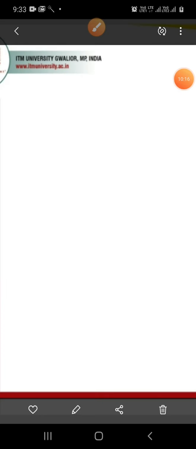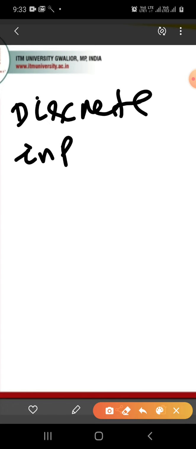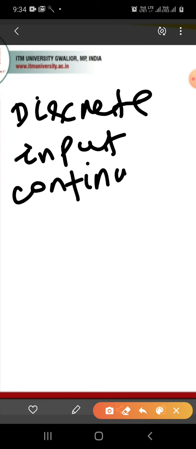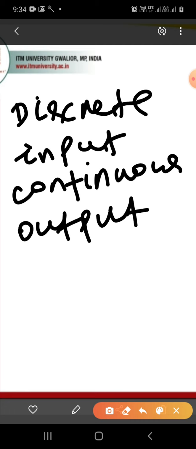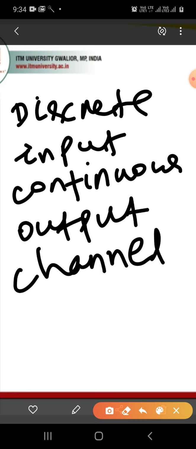Now the next channel is the discrete input continuous output channel. Here I want to discuss it.